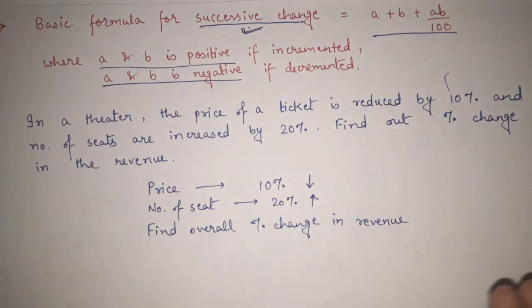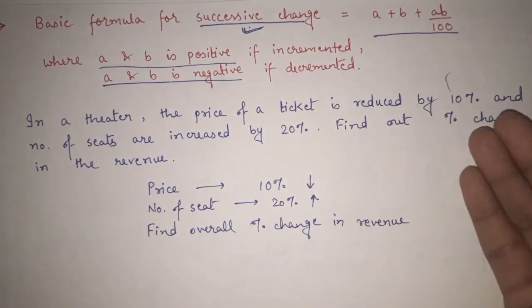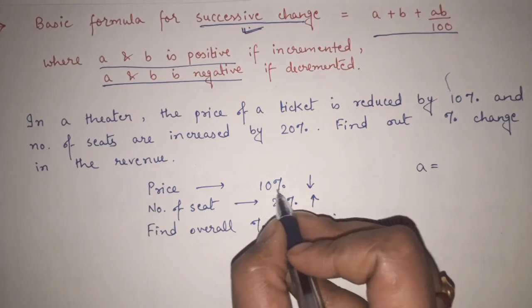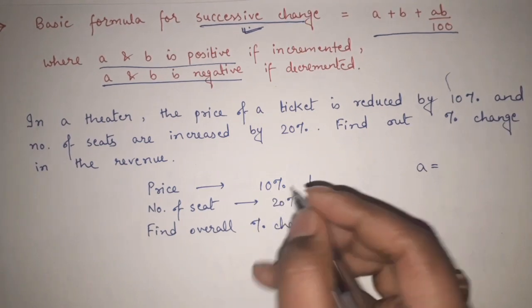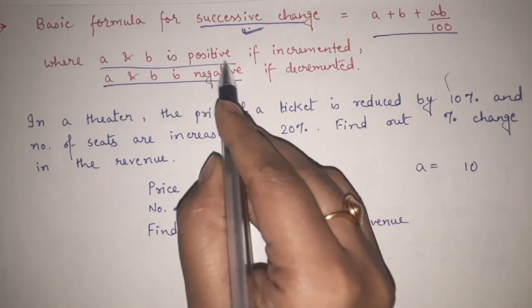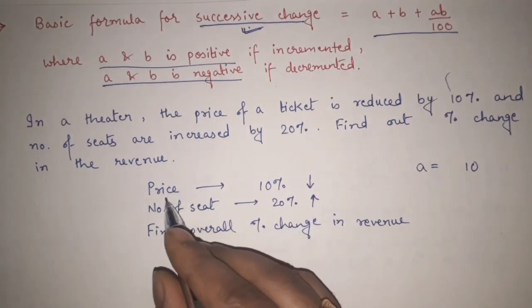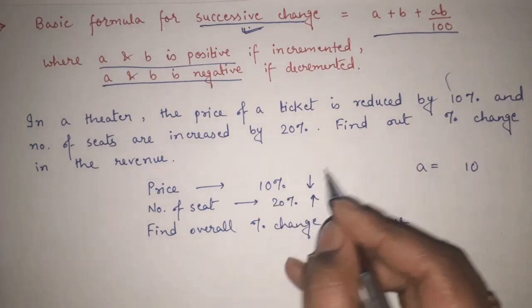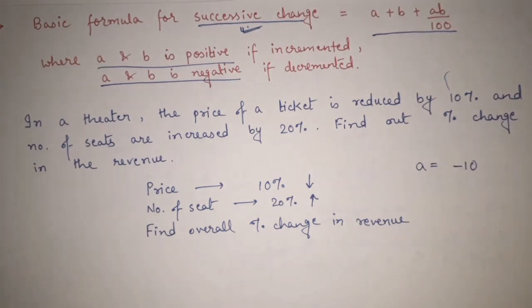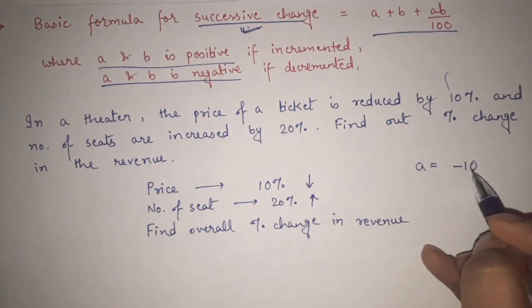So this is also a successive change because price and number of seats, both of them are changing at the same time. Now that means what? Let's say A is our 10%. But see here what we have seen: if they are incrementing, it will be positive. If they are decrementing, they will be negative. So here, for price, it is a 10% reduction or decrement. It is decreasing, so it will be minus 10. So the value of A here is minus 10.